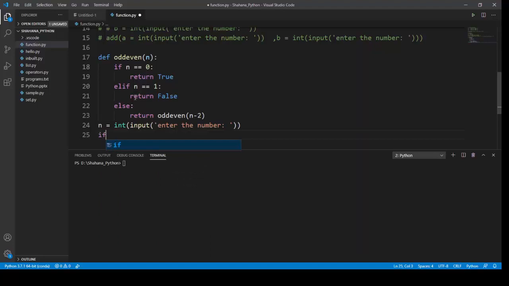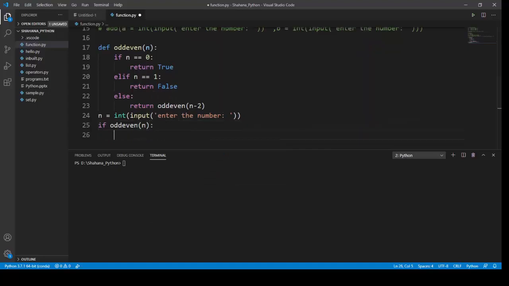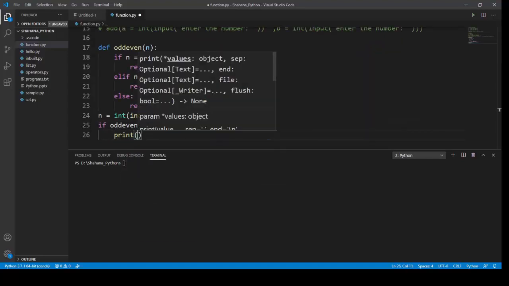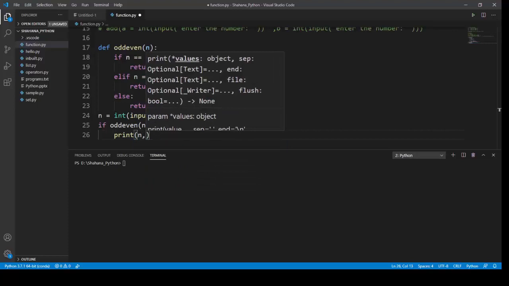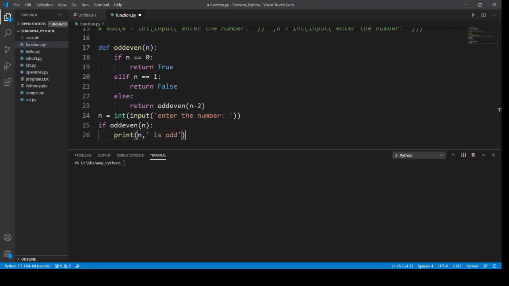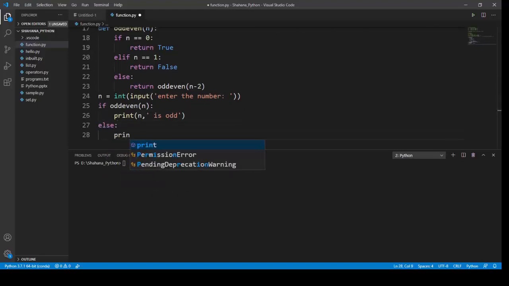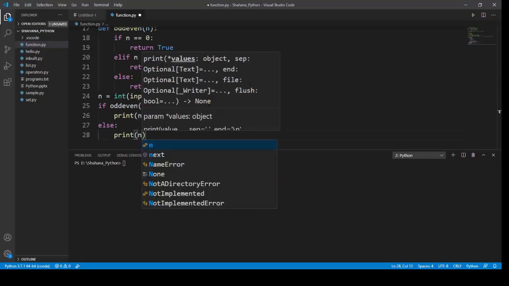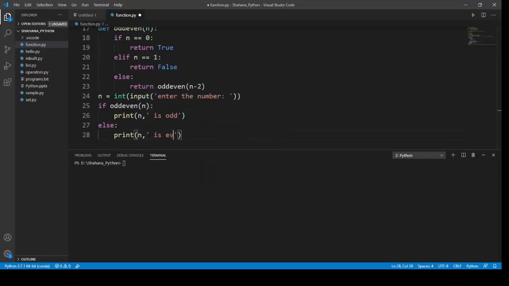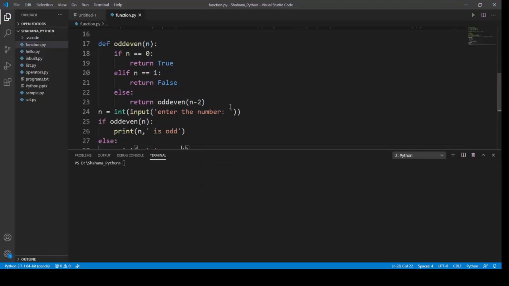Then, if odd_or_even(n), print n is odd, else print n is even.